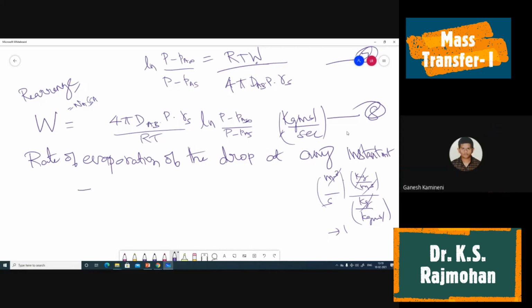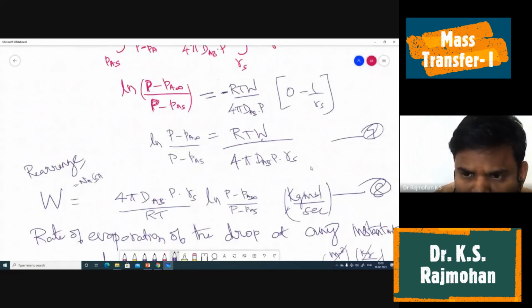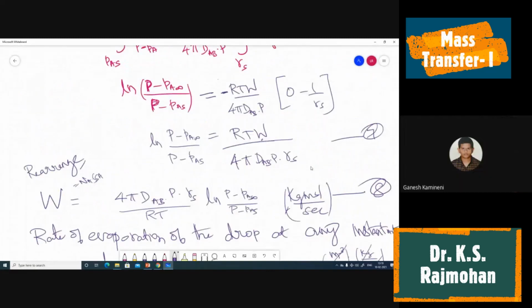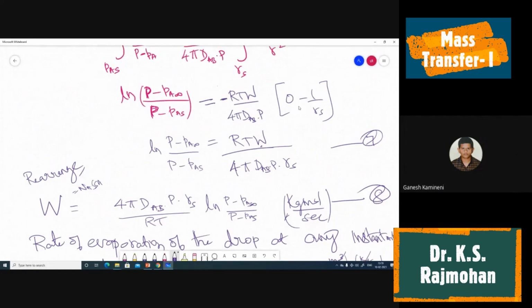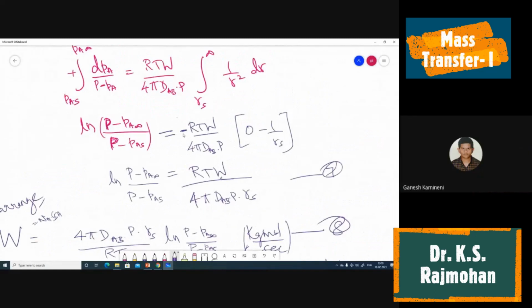Yes, sir. I think we have made one mistake in the top. What is that? Missing negative one. Can you see the negative sign, sir, above equation 7? No, I didn't get you. Please speak slowly. We get minus 1 by r, sir. So in the equation we get 1 by r square, integration minus 1 by r. Yeah, that's what that minus I have written here. Here minus, sir.